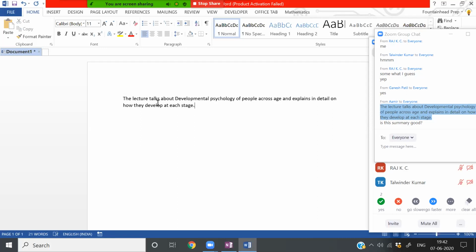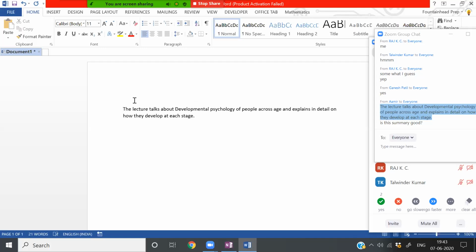So the lecture talks about developmental psychology of people across age and explains in detail on how they develop at each stage. So very clean sentence, but you need to write more. It's not asking you to write a one sentence summary. It's asking you to write a summary which is 50 to 70 words. So would you be able to write more? Would you be able to add more information, Amir?